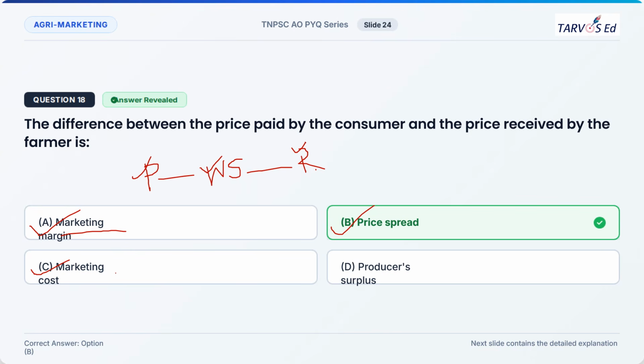Marketing cost is the total cost incurred in moving the goods from the producer till the consumer. What are the total costs incurred comes under marketing cost. So producer surplus is nothing but the surplus quantity available in the hands of the producer after his consumption needs. After his needs, what surplus amount is available for the consumer is called producer surplus.